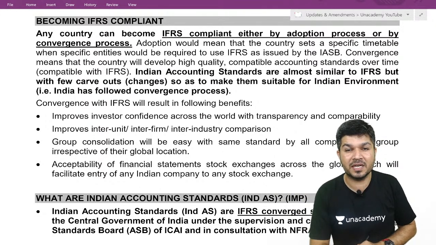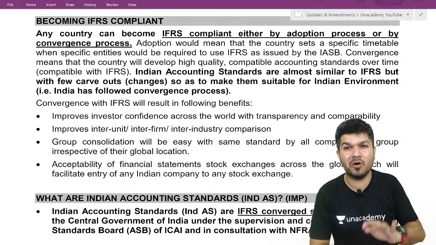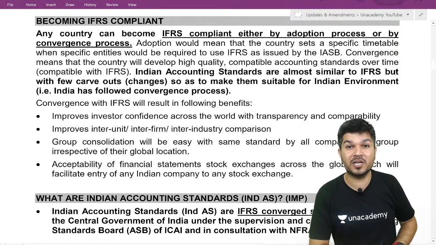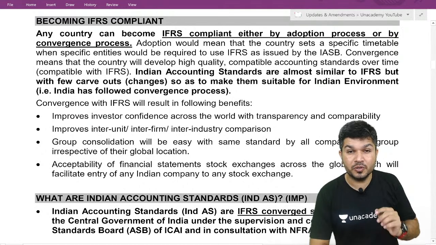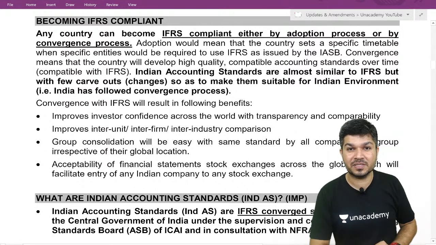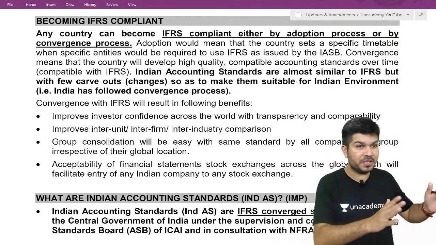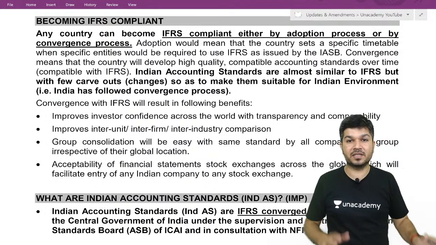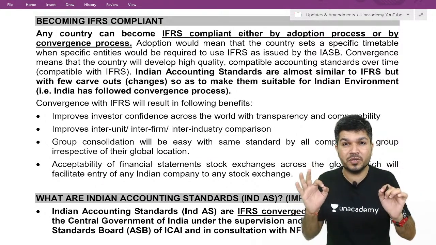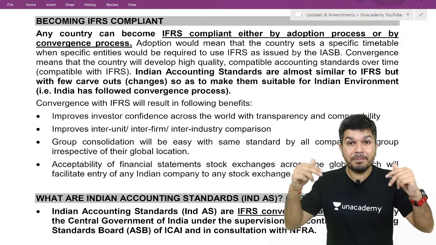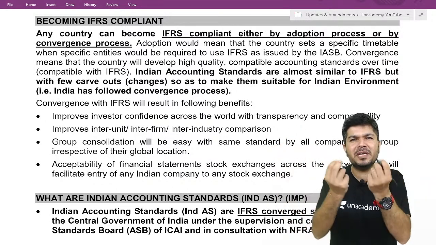Either you start adopting IFRS, you follow IFRS, that's called adoption, or you converge to IFRS. What is convergence? Adoption means you follow IFRS. Convergence means you come out with your own set of standards which are based on IFRS, but you make a bit of changes.